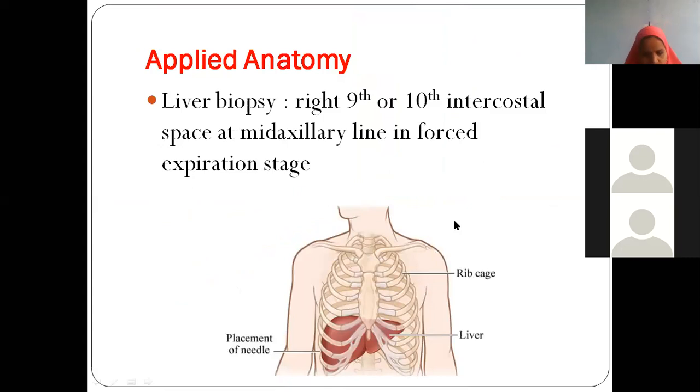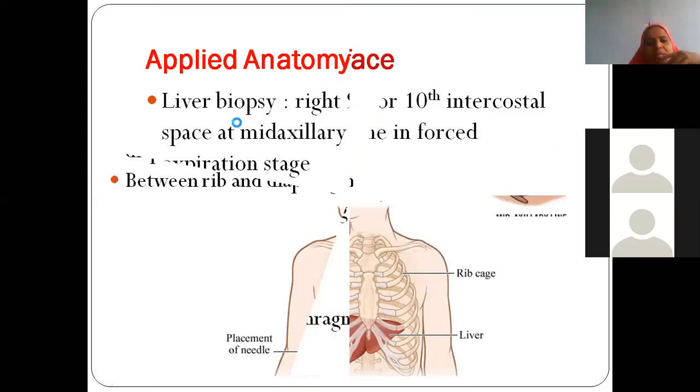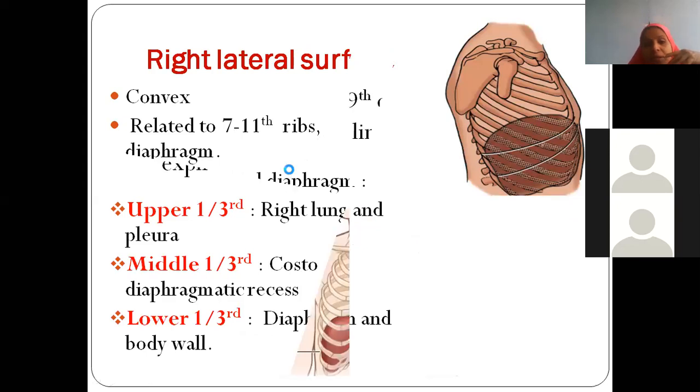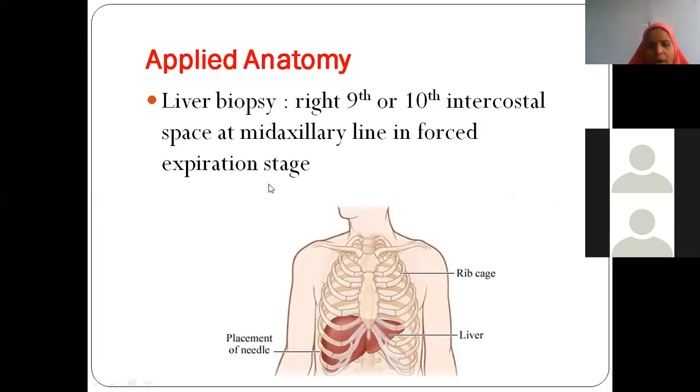Now, in case of liver cancer, liver cirrhosis, liver disorders, we generally go for liver biopsy. We have just studied that it is lying behind the 7th to 11th ribs. So in order to reach the liver, preferably you enter between the 9th or 10th intercostal spaces at the mid-axillary line.